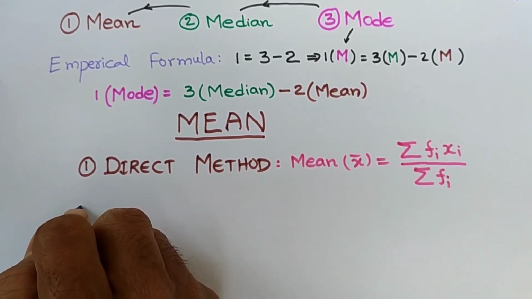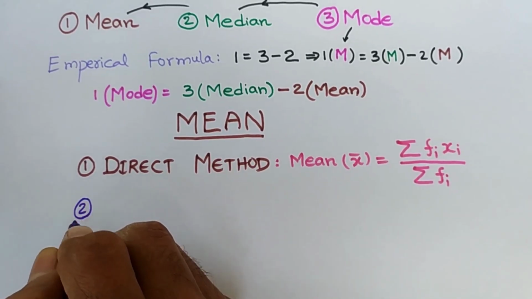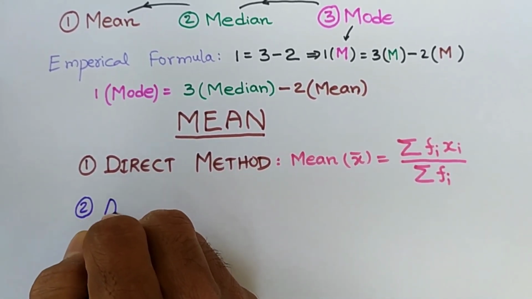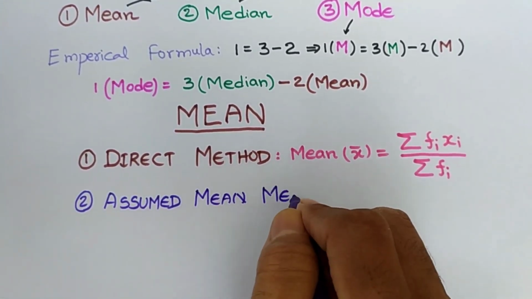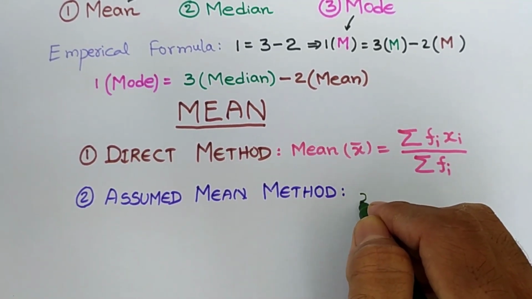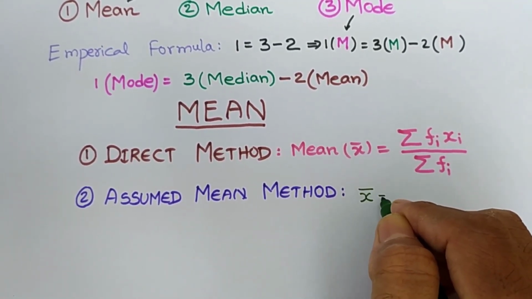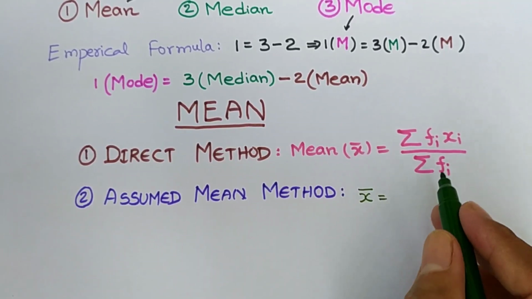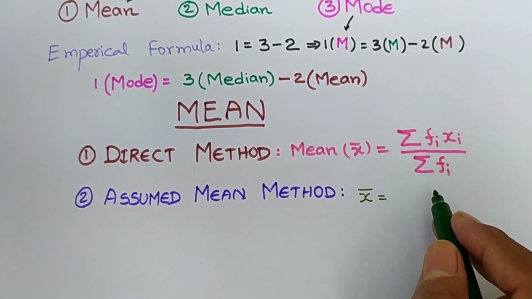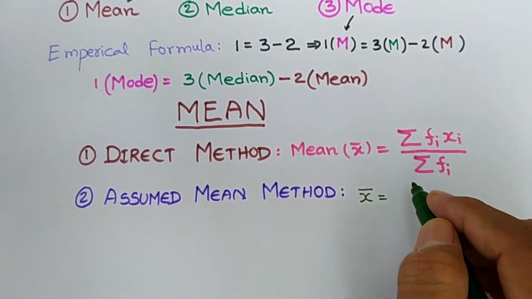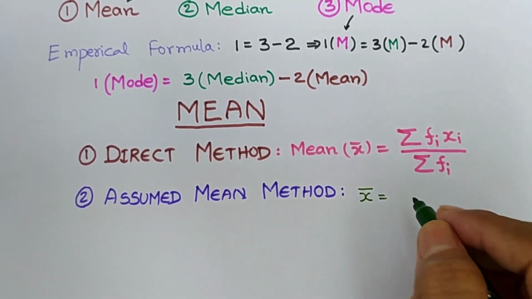Second one is assumed mean method. Mean x bar is equal to, here you see xi is there, here di will come. Di is meant for deviation.